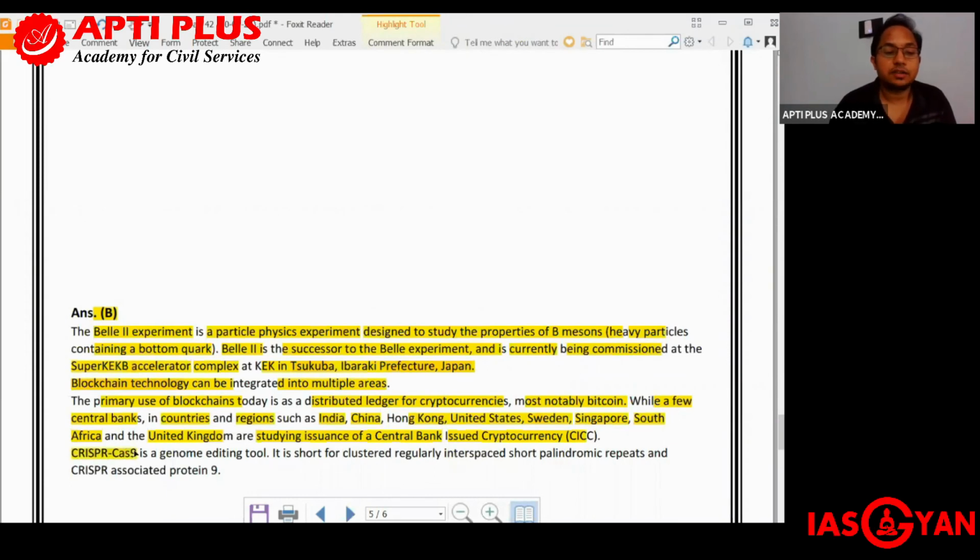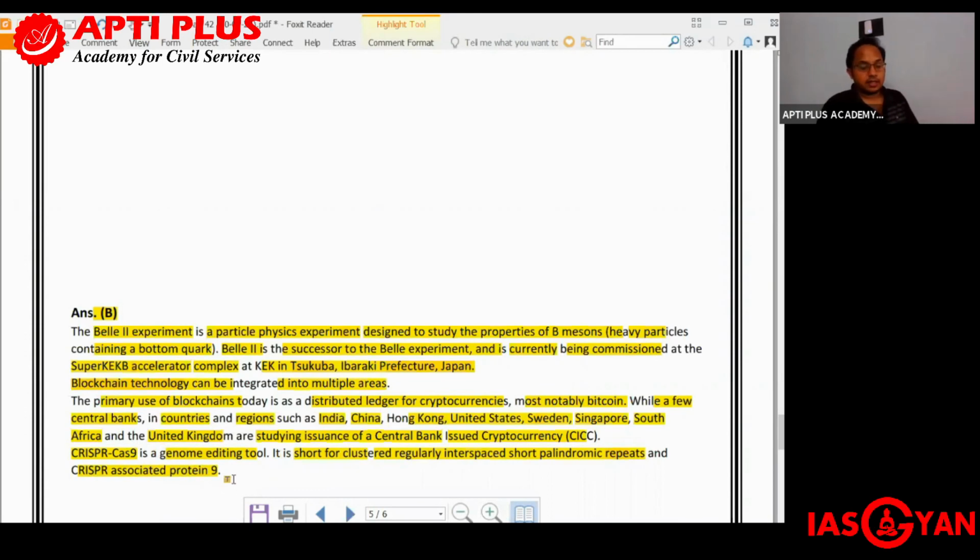CRISPR-Cas9, on the other hand, is a genome editing tool. It is short for clustered regularly interspaced short palindromic repeats and CRISPR associated protein 9.